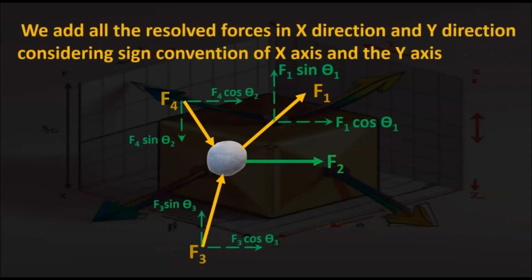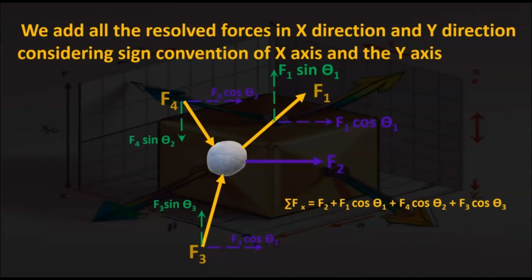Now we are going to find the sigma Fx, that is summation of all forces in the x direction. You can see from the figure there are four forces in the x direction, that is F2, F1 cos theta 1, F4 cos theta 2, and F3 cos theta 3, all pointing in the same direction. Hence, we add all the four forces.